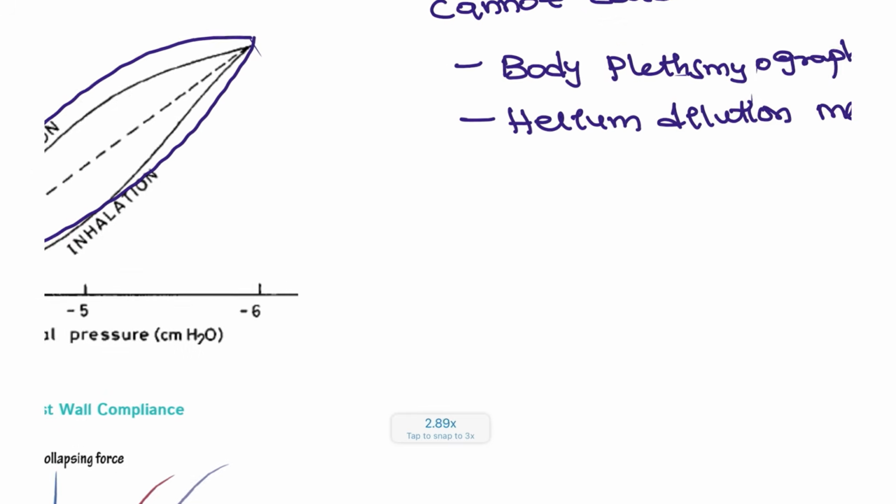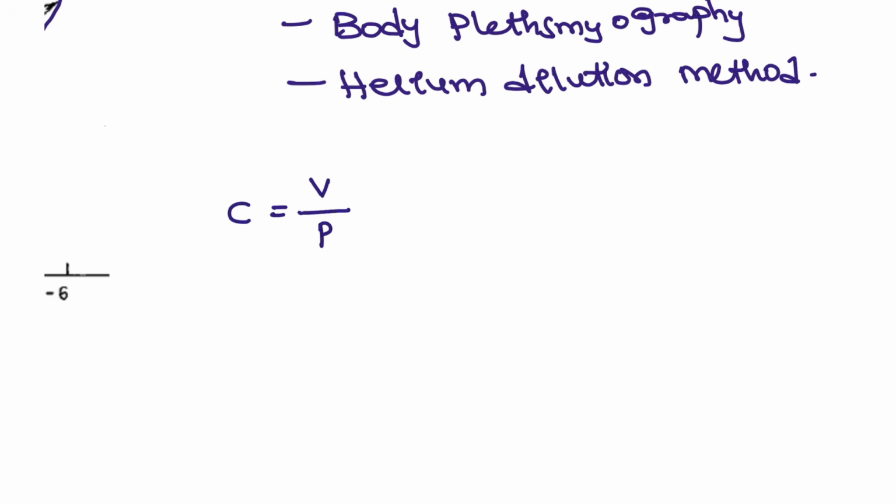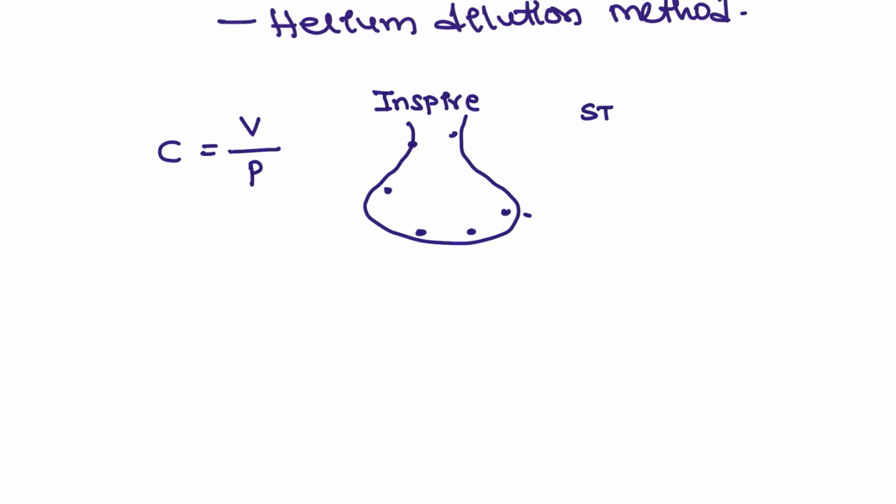Why is there a difference in compliance? Compliance is equal to volume by pressure. For example, whenever you are inspiring air, the volume is more, so the compliance is decreased. Why? Because the surface tension is high as the molecules are very far away from each other. Here the surfactant is less because the volume is increased.